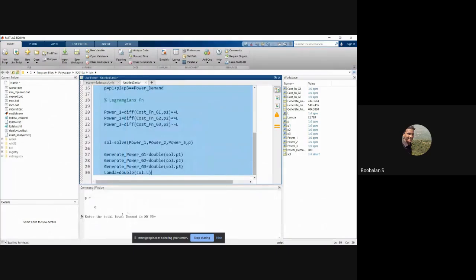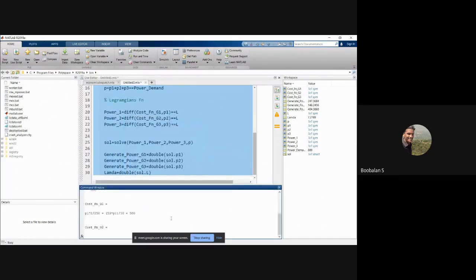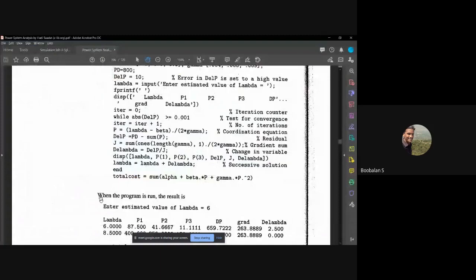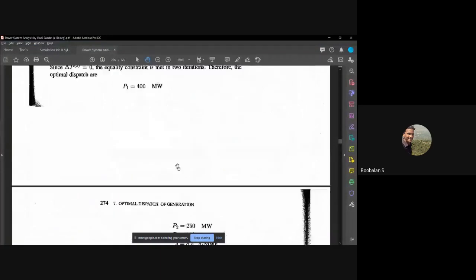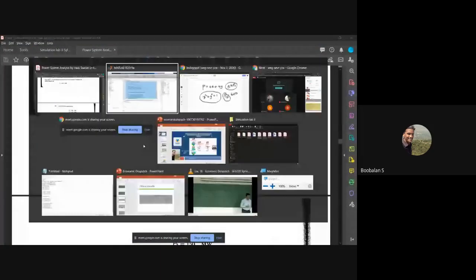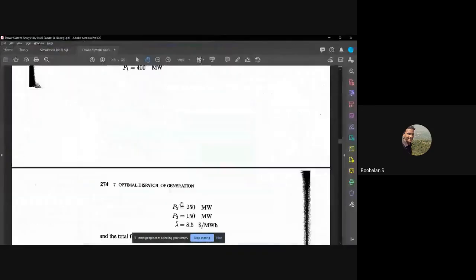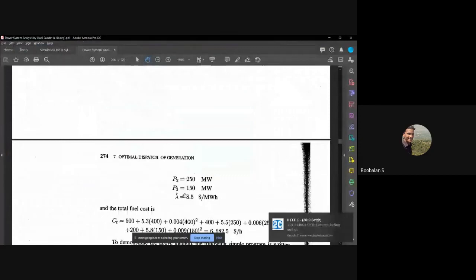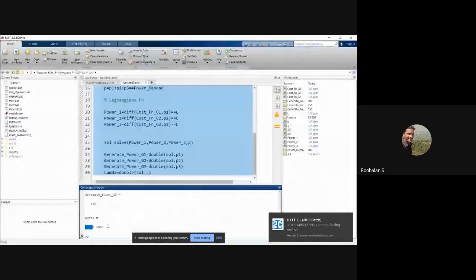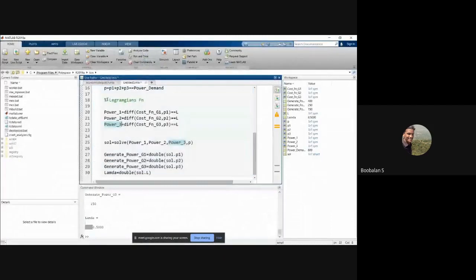Now we need to give about 800 megawatts. Now it's right. Yeah, 400, 250, and 150. It's now right. Lambda is also 8.5, in our given problem, right? So P1 is 400. Here also it will be 400. And P2 is now 250 megawatt, and P3 150. Lambda is 8.5 rupees per megawatt-hour, right? It's now right. Thank you, Randiti. Right, thank you. Now it's correct.